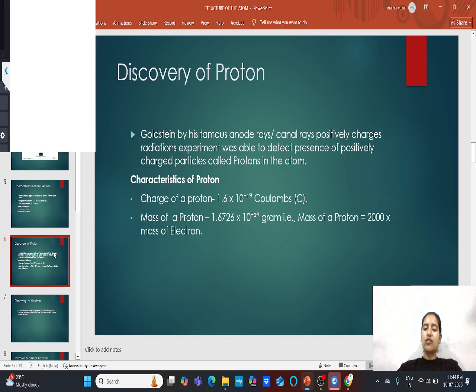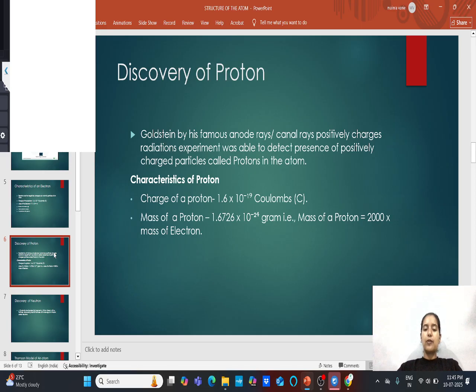It is a positively charged radiation experiment which was able to detect the presence of the positively charged particles called protons in the atom. I hope I am clear to you. After that, now let's have a look at the characteristics of the proton.